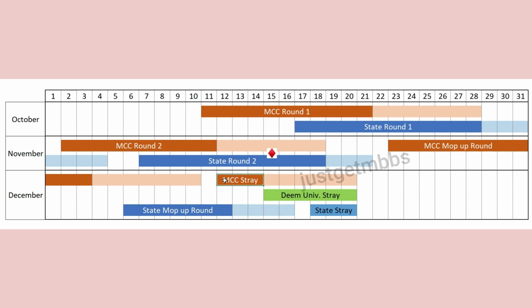And then MCC stray vacancy round will start on 12th and it will take only 3 days to complete. 12th it will start, 14th it will complete. Basically, why is it so short, only 3 days?